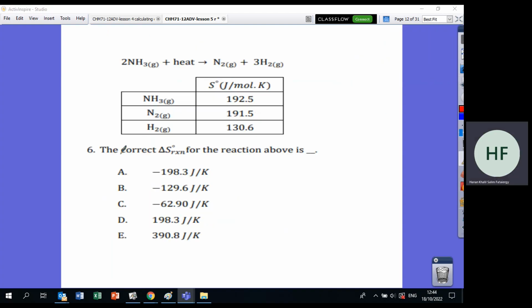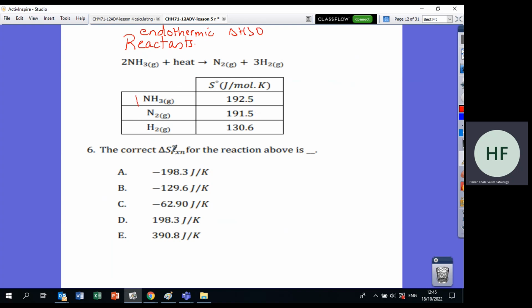Same thing here. Calculate the correct delta S for the reaction above. Before you look at this reaction, is it endothermic or exothermic? When I say endothermic or exothermic, you have to look at the heat. Is the heat on the reactant side or the product side? The heat is with the reactants, and when the heat is with the reactants, this means the heat is absorbed. This means that it is endothermic, so delta H is positive.